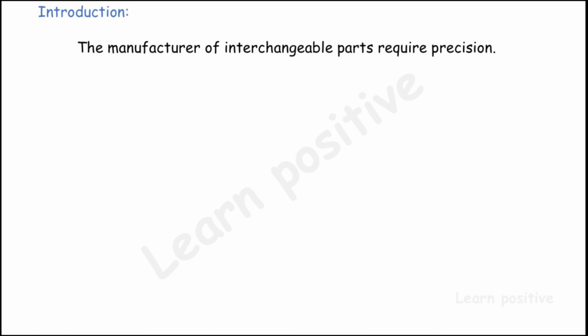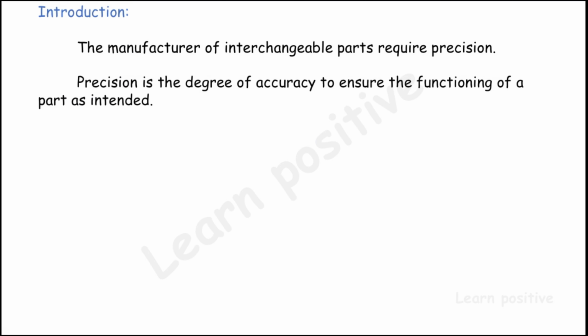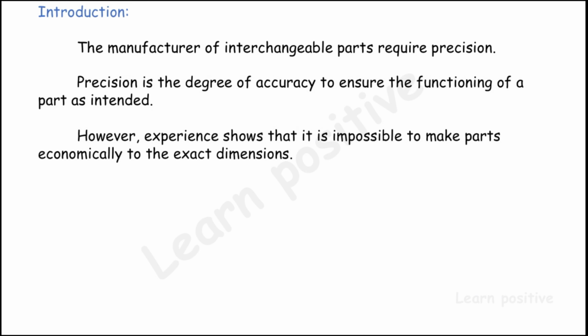So today we are going to see the introduction of limits, fits and tolerance. Why do we need limits, fits and tolerance? Because the manufacture of interchangeable parts requires precision. Without precision, the parts cannot be assembled together. Precision is the degree of accuracy that ensures the parts function as intended. Without ensuring the accuracy, we cannot mate the parts with each other, so the linkages or the mechanism will not work properly.